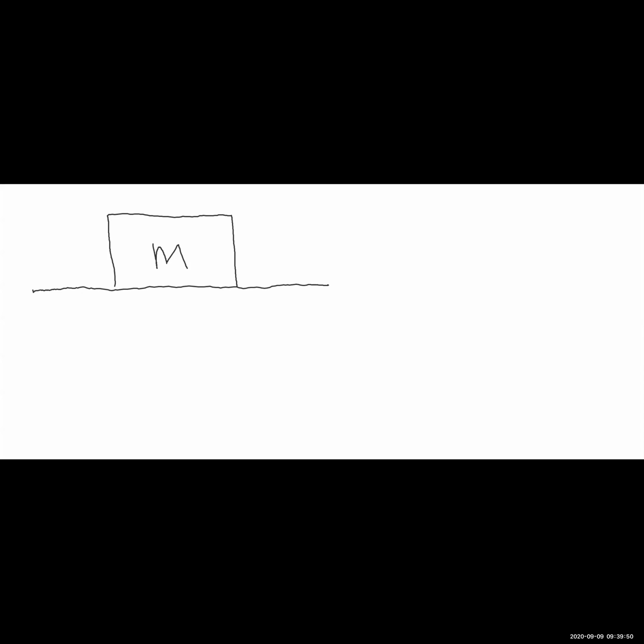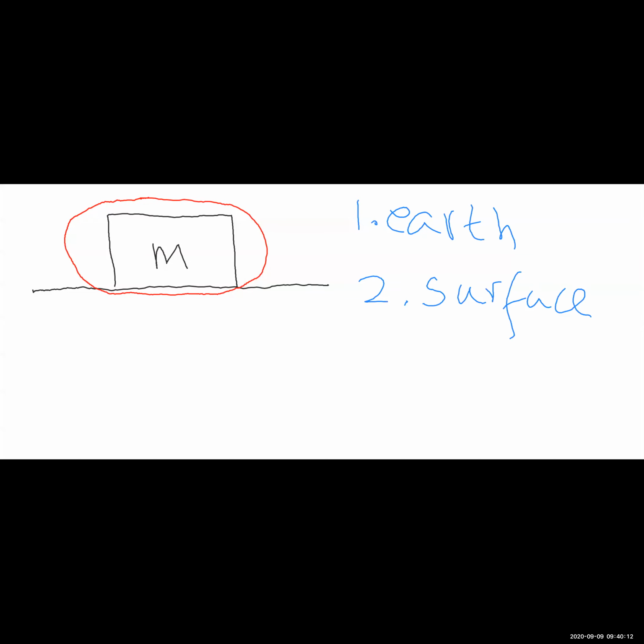If I were to choose the block as my system, then the forces acting on this block would be due to, I will make a list here, the earth and the surface. So due to the earth, the force is having a magnitude of mg and a direction vertically downwards.